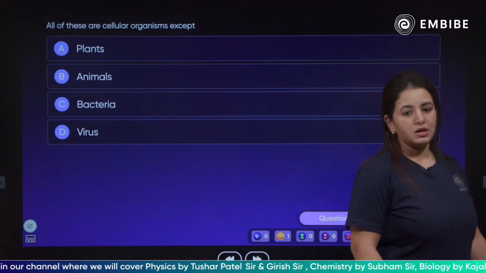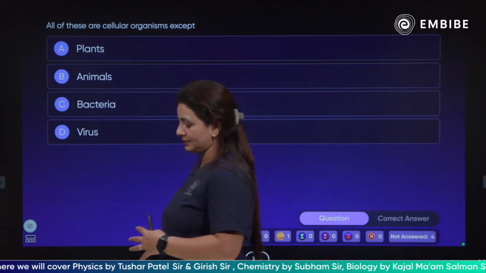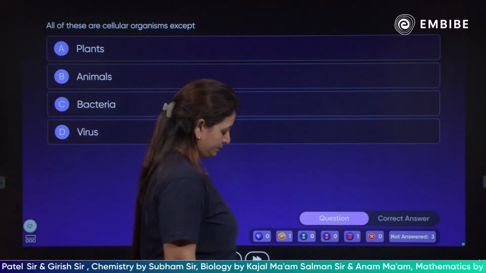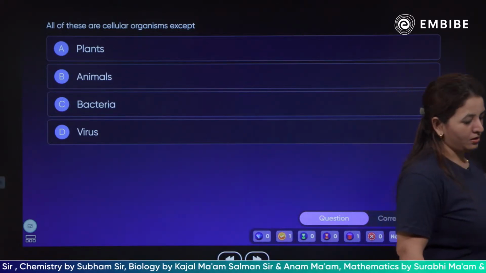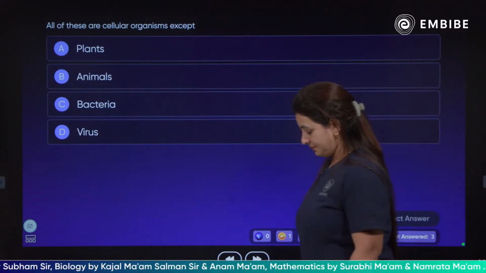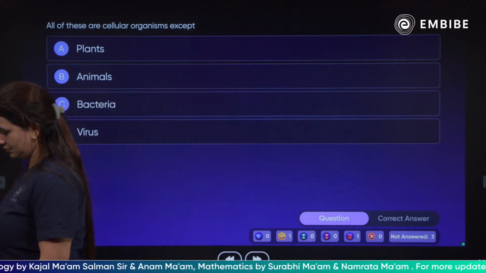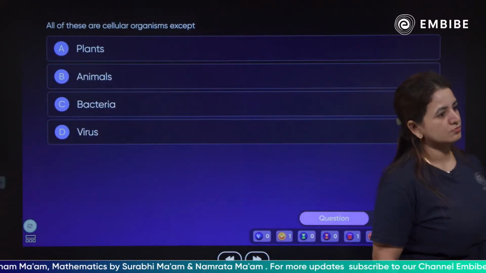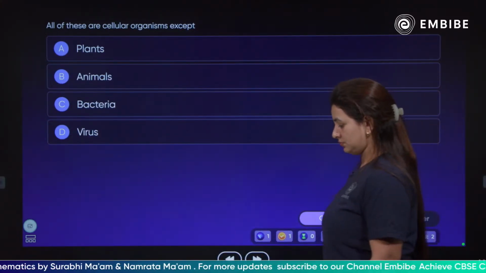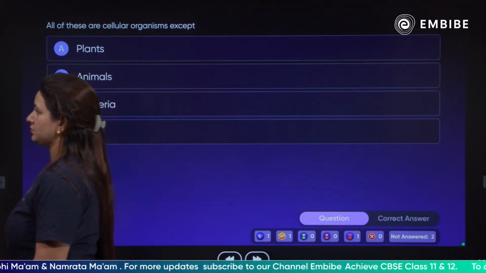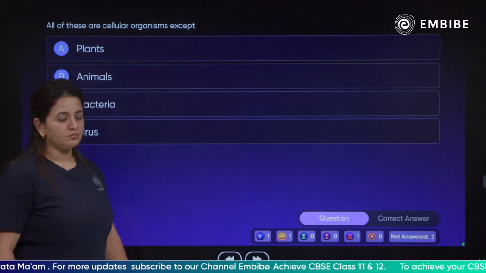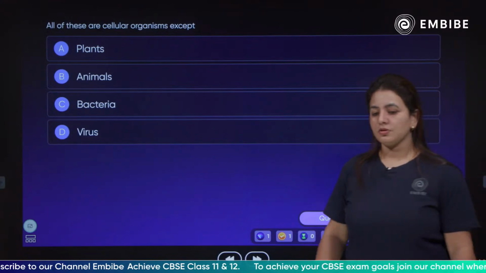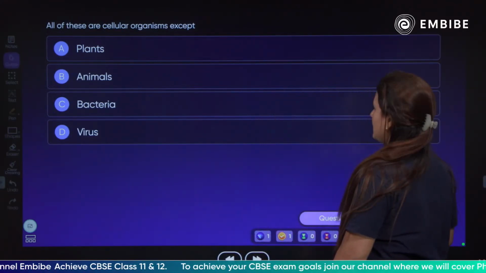Otherwise, solve the question. All these are cellular except the viruses.